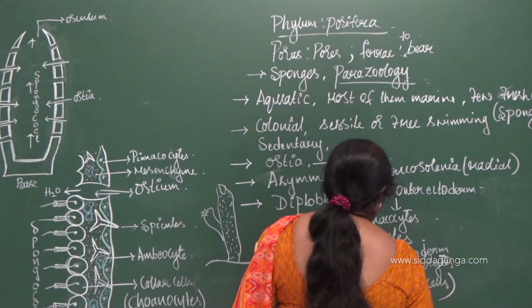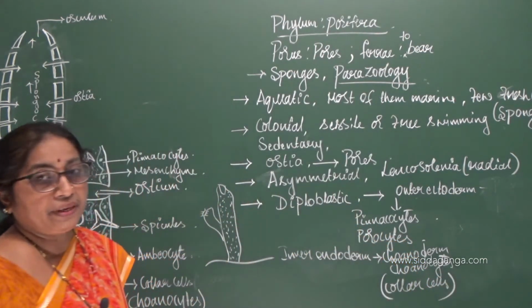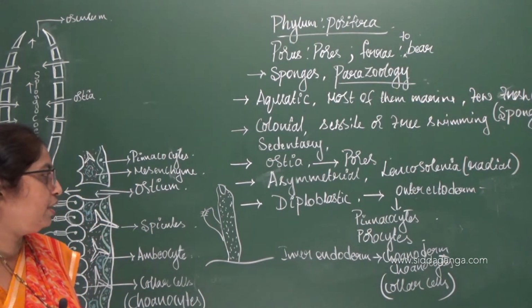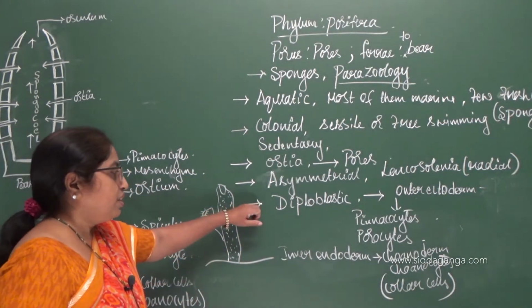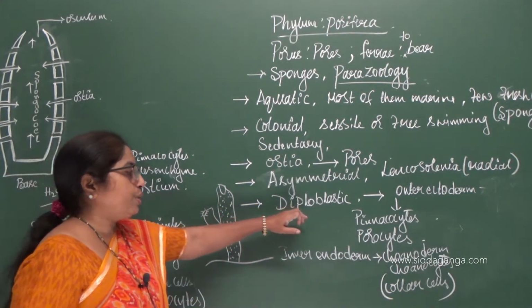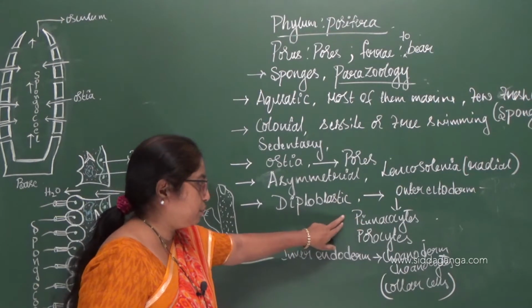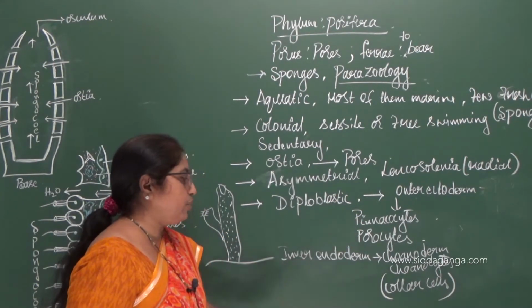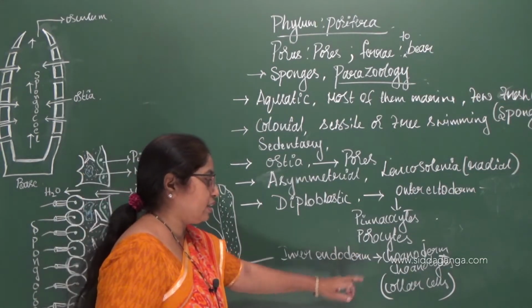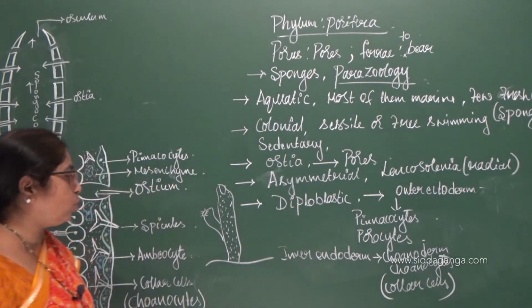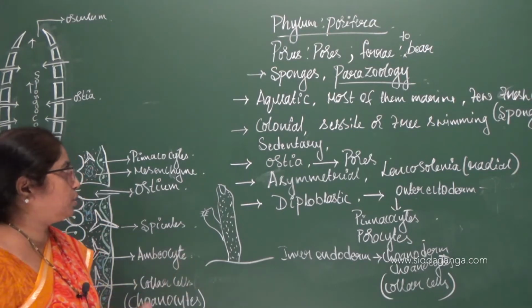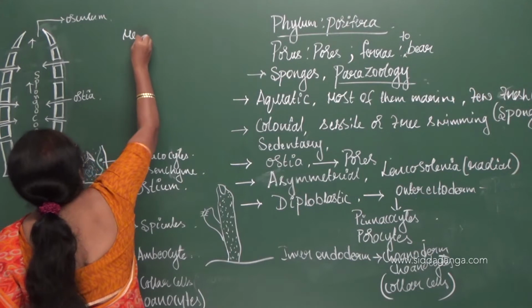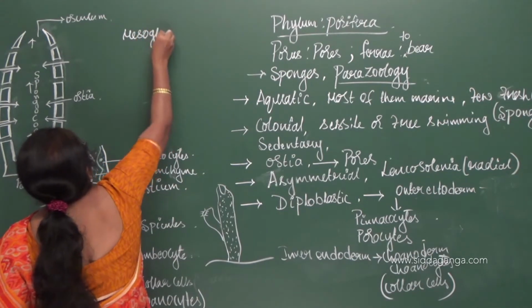They are flagellated cells which help in the movement of water currents. The middle mesoderm is absent here because it is diploblastic.